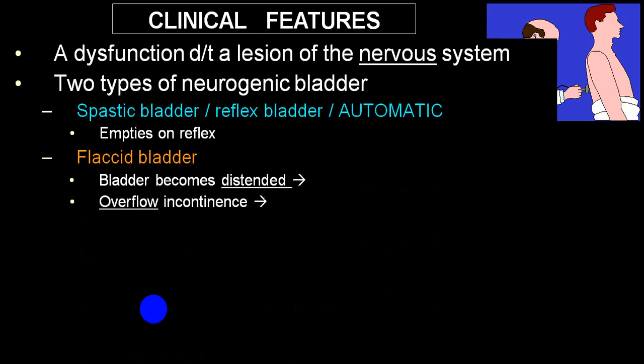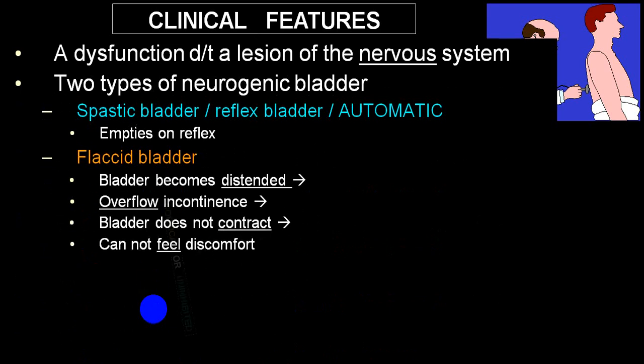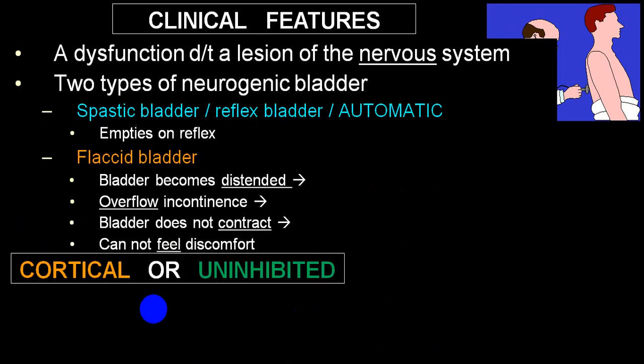As far as clinical features are concerned, we divide into two big groups. We call them upper motor neuron and lower motor neuron. And upper motor neuron we divide into two again, one cortical bladder and one we call upper motor neuron secondary due to suprasacral damage.